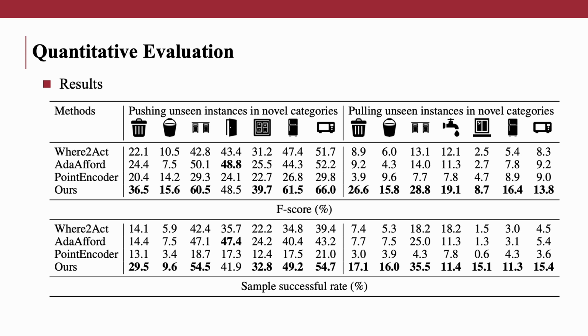We also conduct few-shot affordance learning on representative categories separately to match the real-world scenario. The results show that our method achieves the best performance in most entries. Note that our framework outperforms others by a large margin in the pulling task, since the pulling action is more demanding in selecting informative geometries to interact with.